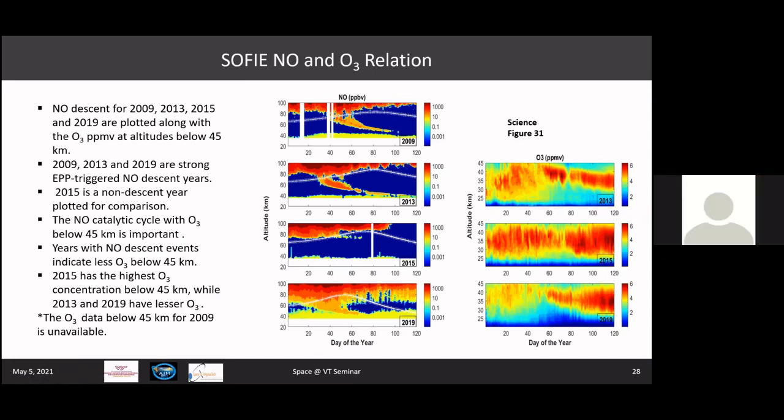Why does the ozone increase after, well, I guess day 60? So we can see that the concentration of nitric oxide tends to decrease in this particular region, which makes its catalytic destruction less, which is why the concentration here is more stable and there's more ozone here. It's not being destroyed as much as it was before. So it's been regenerated by sunlight and it's recovering? Yes, sir. Okay, thank you.